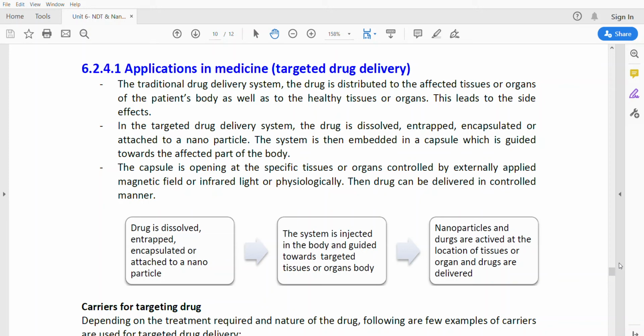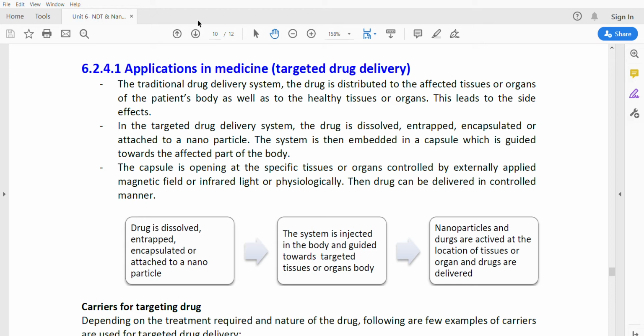We are having various applications of nanomaterials. Mainly, these nanomaterials are used in targeted drug delivery. So, unlike the traditional drug delivery system, the drug is distributed to the affected tissues, mainly in cancer treatment. This targeted drug delivery is used.